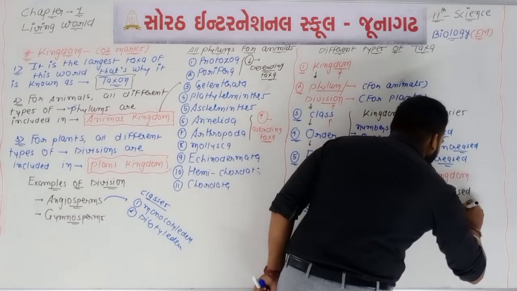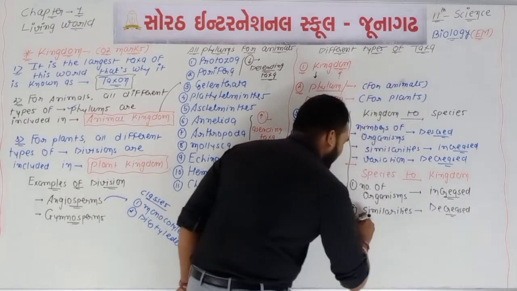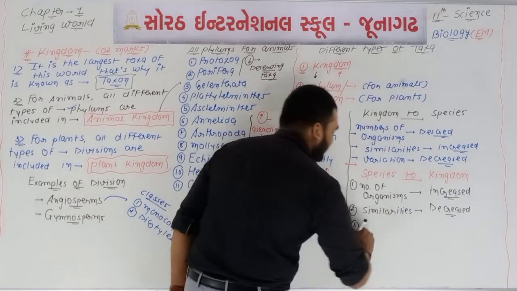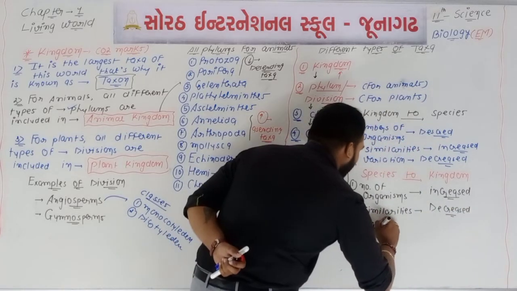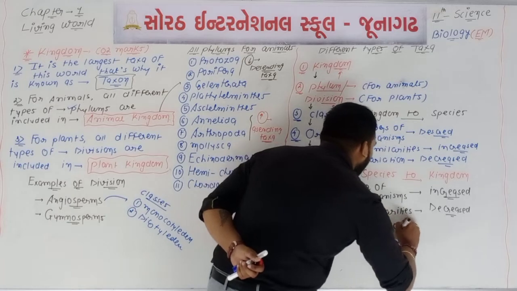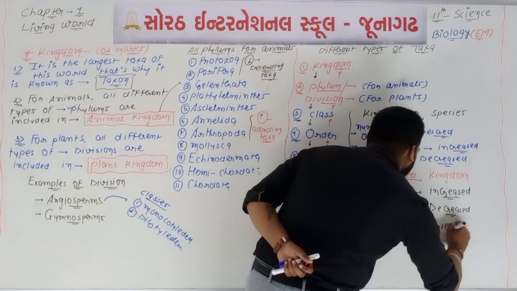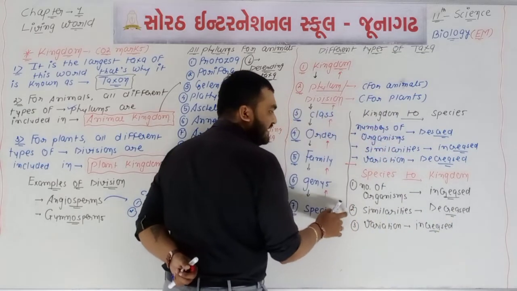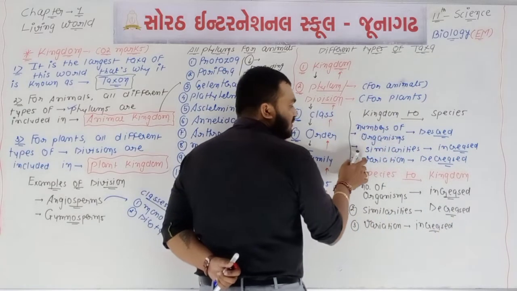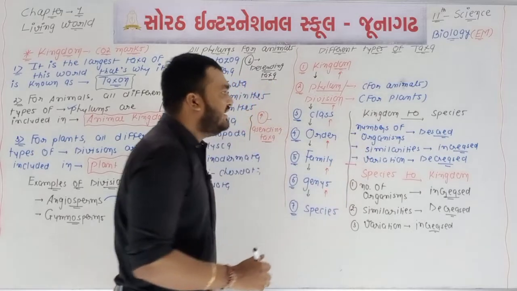And the third, the amount of variation will be increased. So 2 factors are increasing and 1 is decreasing here; in the other direction, 2 factors are decreasing and 1 is increasing.